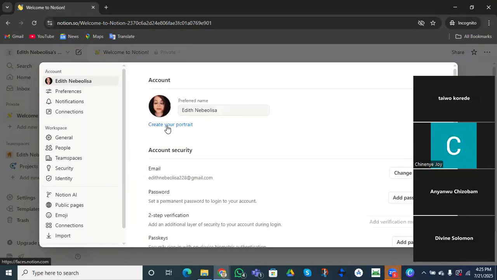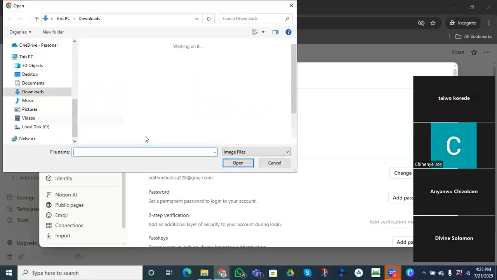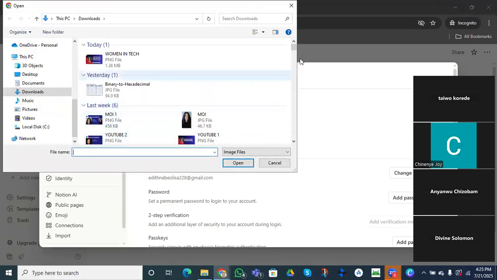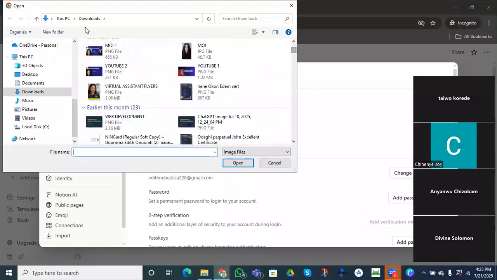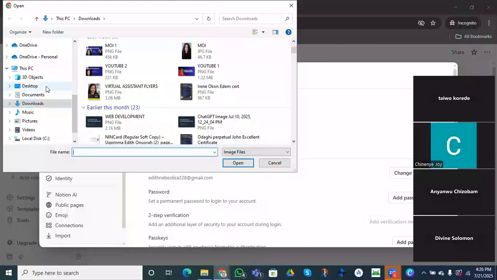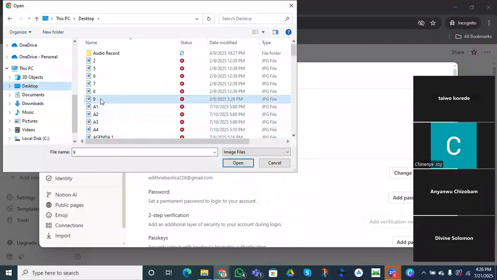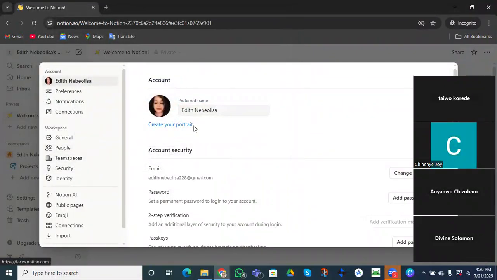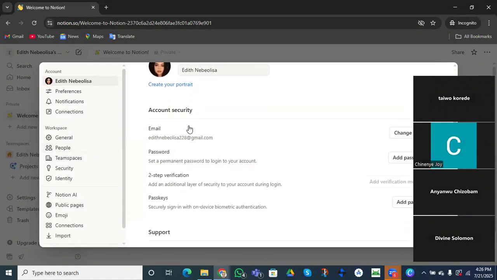So I can replace my picture. Let's say I don't have a picture here and I want to bring in my picture. I can do that by coming to my laptop and selecting this picture, for example, and it's going to replace what I have here. So it has replaced it. I can make sure I adjust it properly. When you move down, you'll be able to see the email.